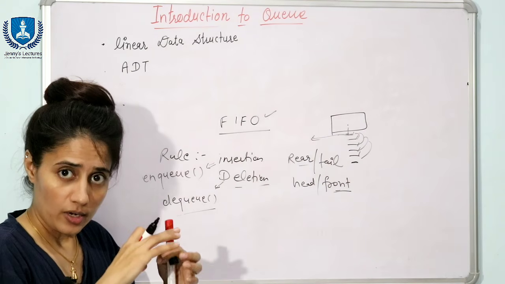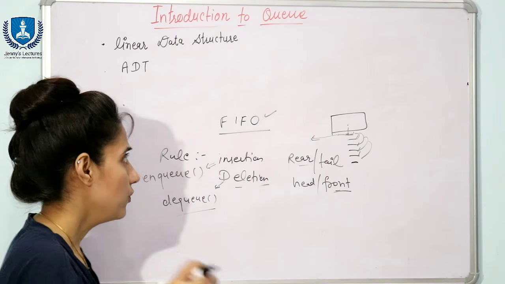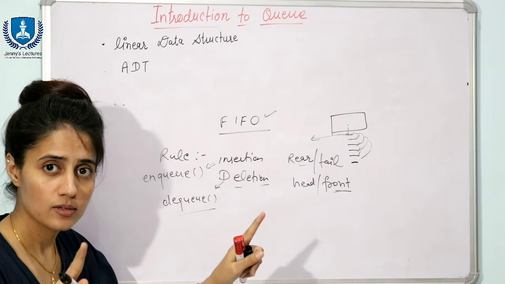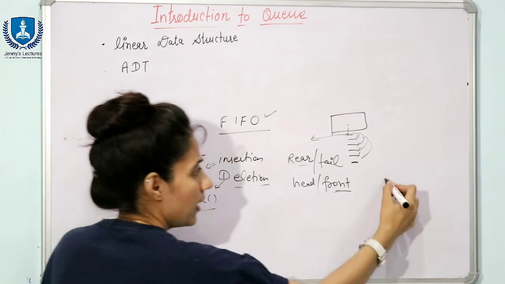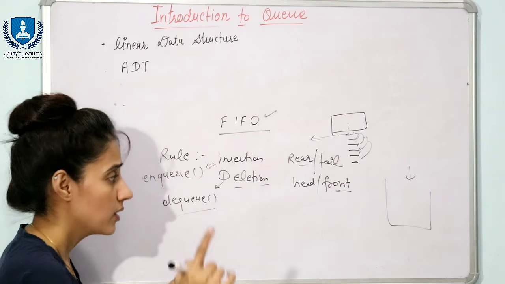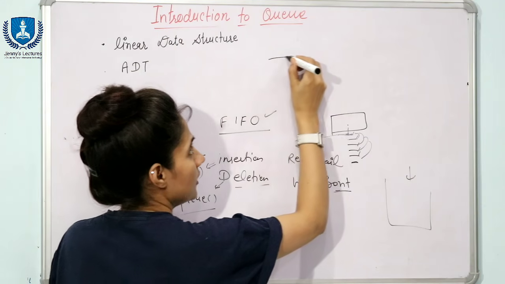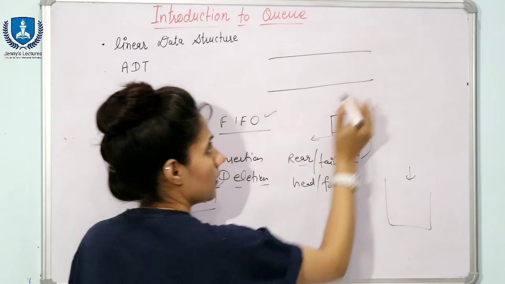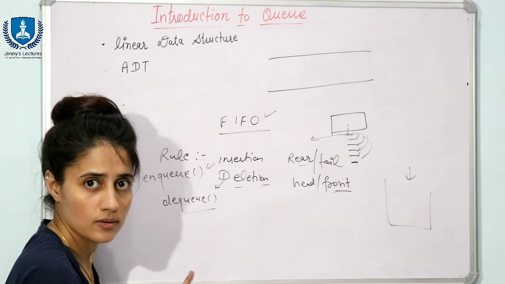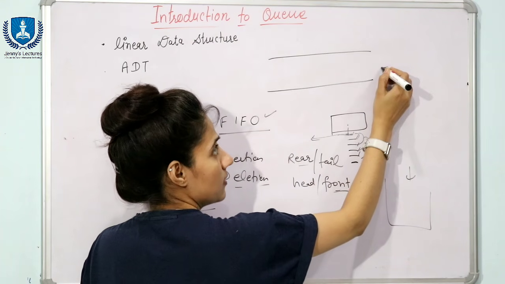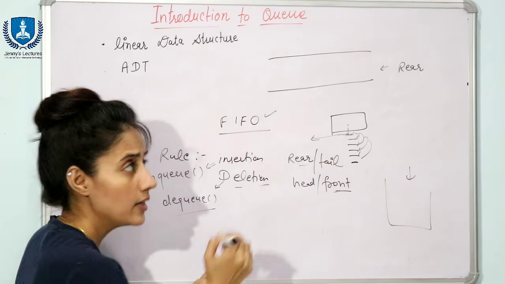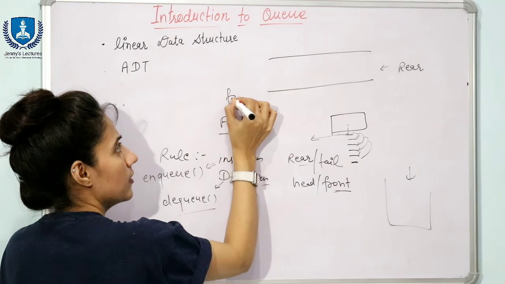Now we will see the logical representation of a queue. If you logically represent the queue, it has 2 open ends. In a stack, we have only one open end, and a queue would be represented something like this. It has 2 ends, one is this, one is this. Suppose I am taking this end as rear, and this as front.